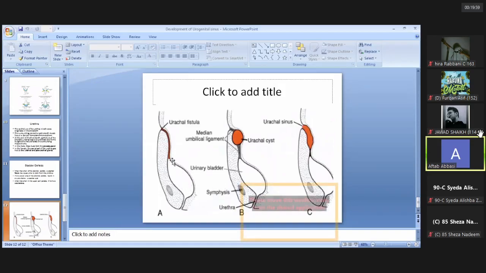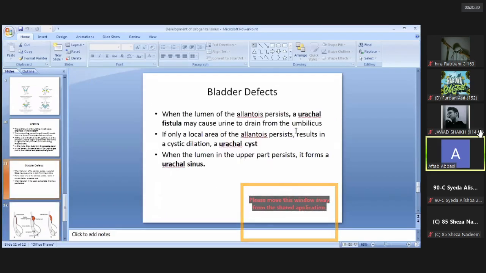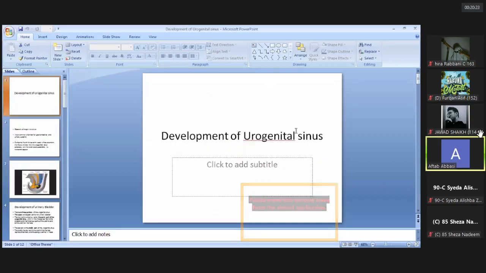If the whole communication persists, it's known as urachal fistula. If only a small portion persists, it forms a cyst known as urachal cyst. And if the upper part persists and forms a sinus or dilated part, it is known as urachal sinus. So these are the few important points related to the development of the urinary bladder and urethra.